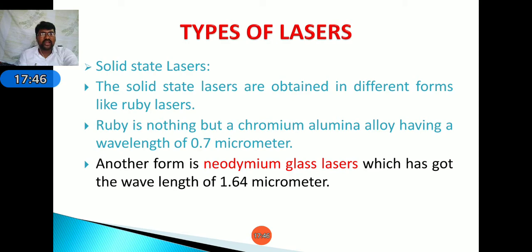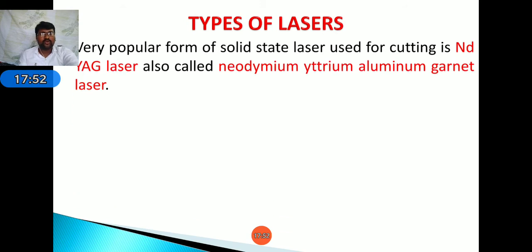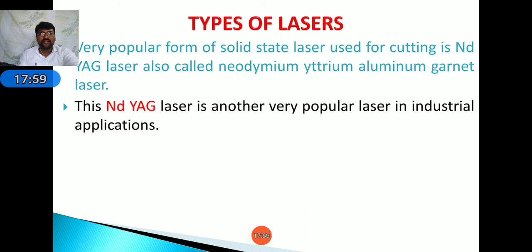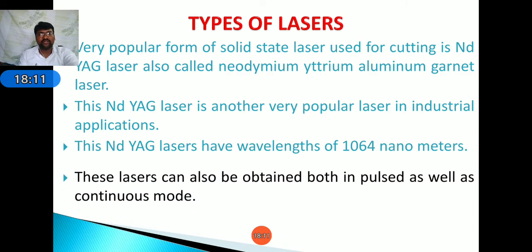Another form is Nd:YAG laser. A very popular form of solid laser is Nd:YAG laser, also called neodymium yttrium aluminum garnet laser. Nd:YAG laser is another very popular laser for industrial purposes. This Nd:YAG laser wavelength is 1064 nanometers.